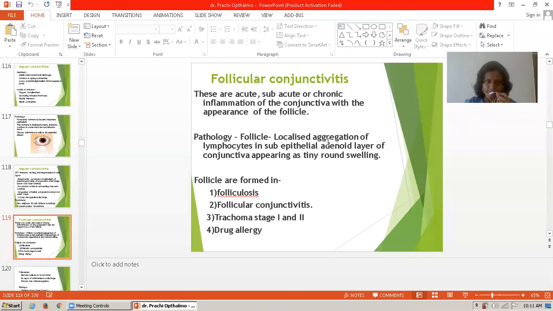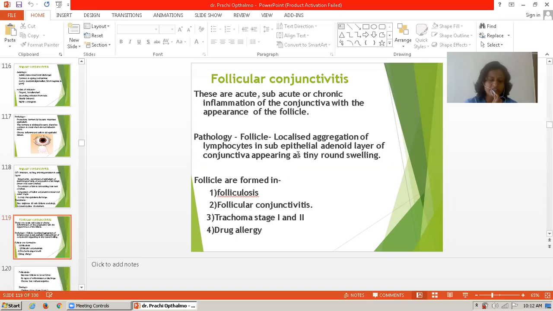So there is a localized aggregation of lymphocytes in the subepithelial adenoid layer of the conjunctiva. A tiny round swelling appears, and it is called a follicle. Follicles are formed in folliculosis, follicular conjunctivitis, trachoma stages 1 and 2, and drug allergy. Now the causes: they include acute follicular conjunctivitis.